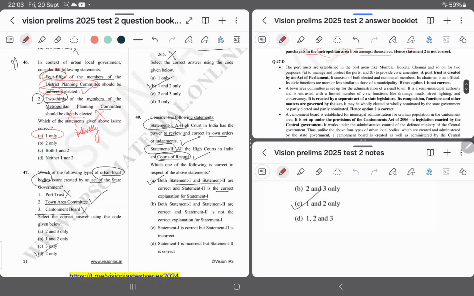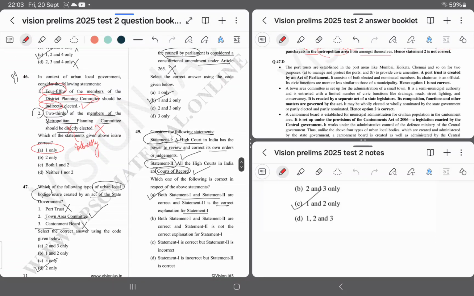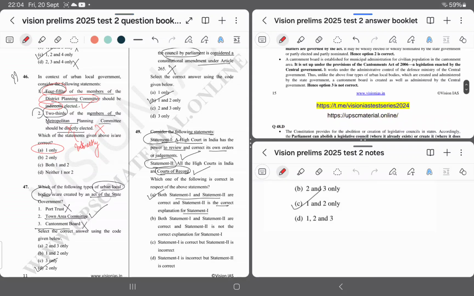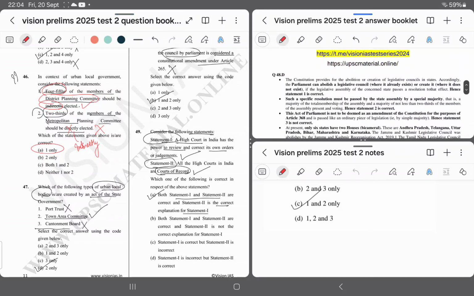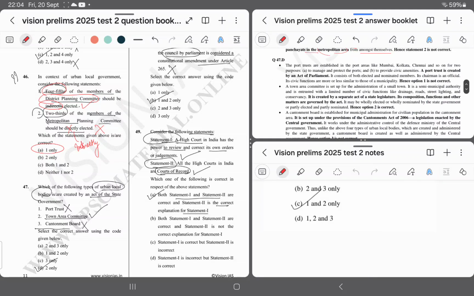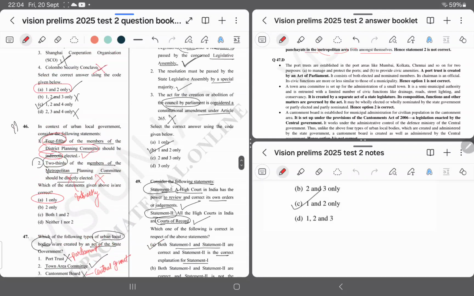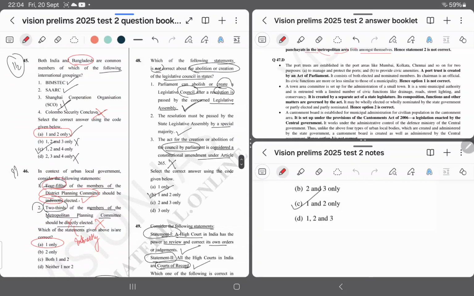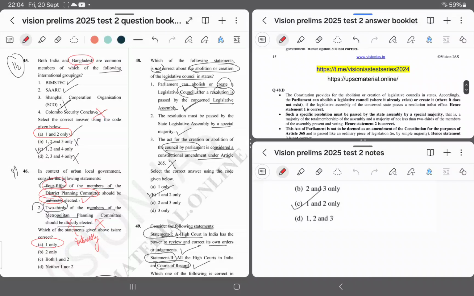Question number 47. Answer is D. Because as we know that parliament can create port trust, and cantonment board is considered by the central government. Question number 48. Answer is D.